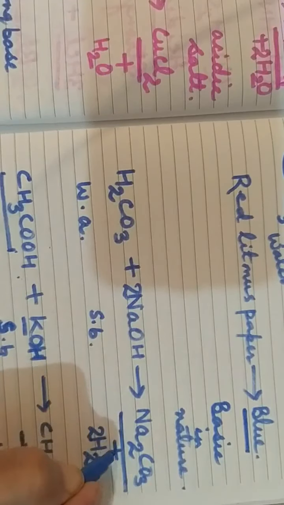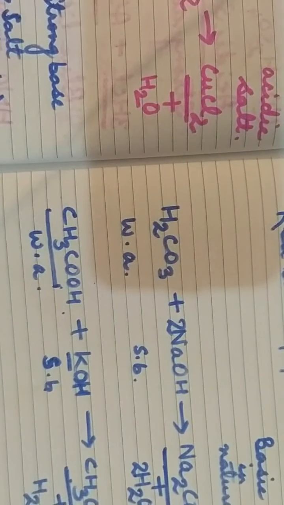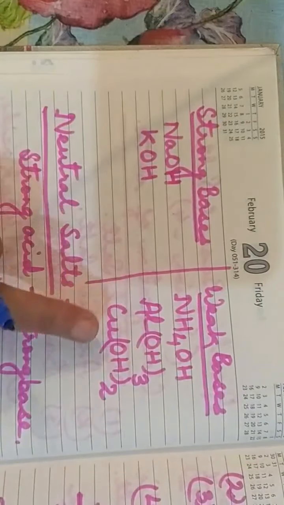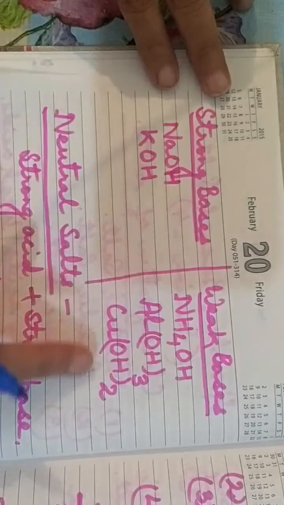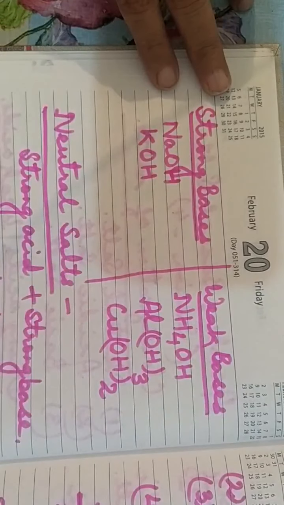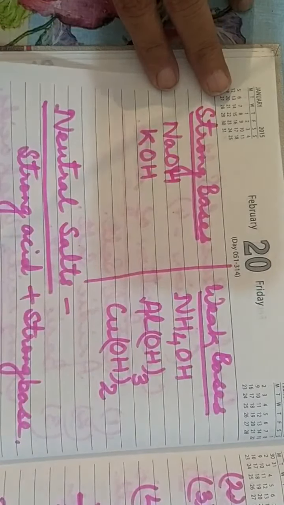Now it is clear, children, what the acidic salt, basic salt and neutral salt are. But you have to learn the strong acid, weak acid, strong base and weak base. So children, you learn it.